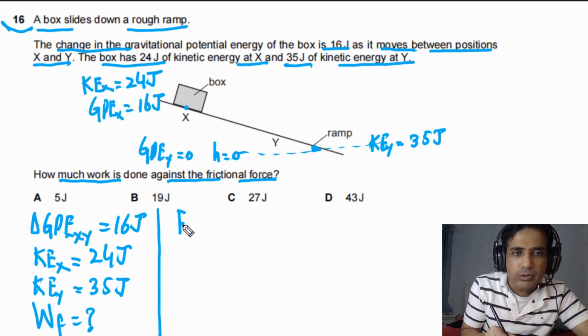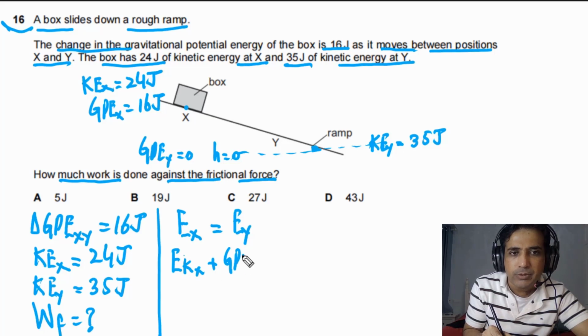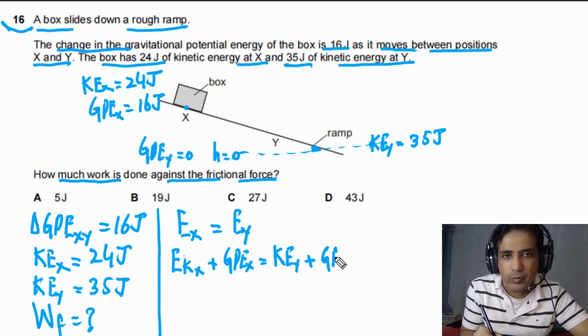Now we need to apply the law of conservation of energy, or the principle of conservation of energy. So the total energy at point X has to be equal to the total energy at point Y. At point X we have kinetic energy, EKX, plus GPE at point X. This has to be equal to kinetic energy at point Y, plus GPE at point Y, plus work done against frictional forces.